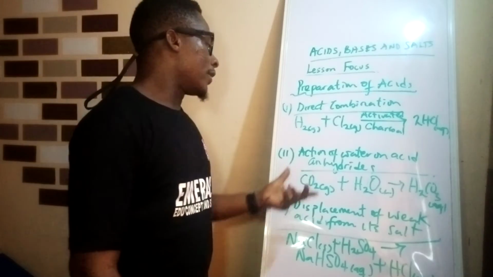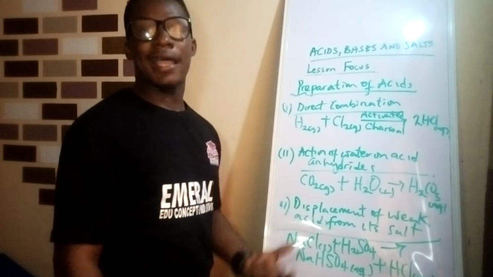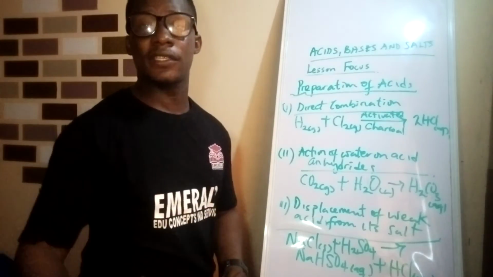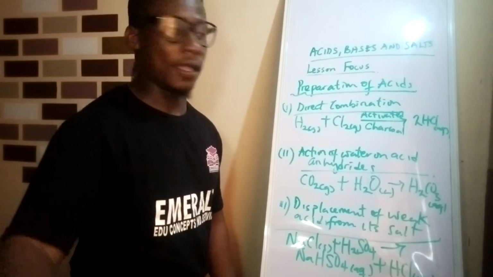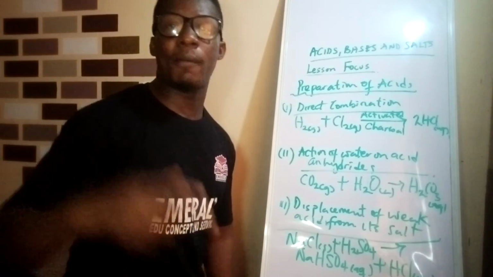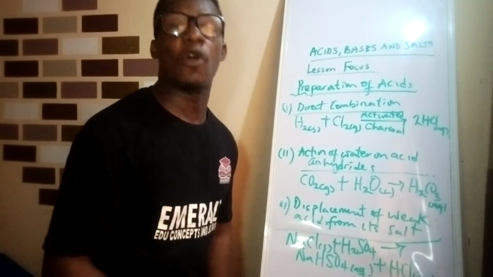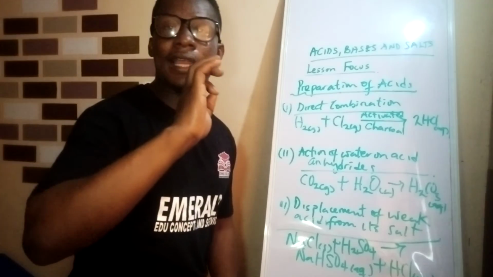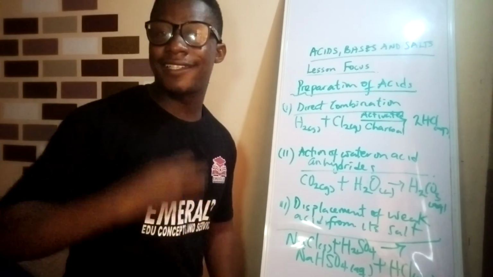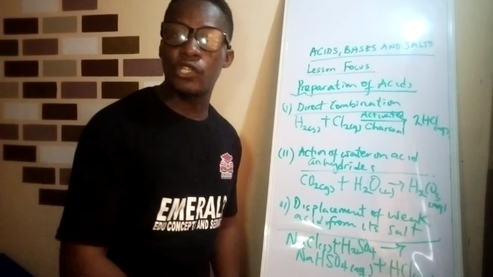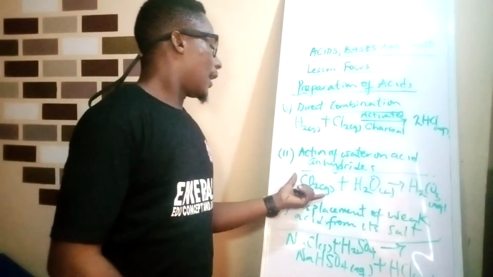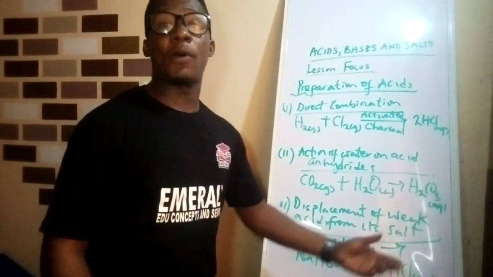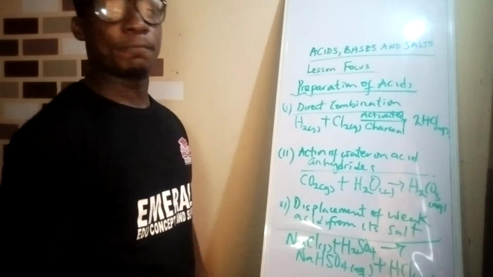Then another one is action of water on acid anhydrides. Acid anhydrides, also called acidic oxides, are oxides of non-metals that dissolve in water to produce an acid. So when an acid anhydride like CO2 is dissolved in water, it produces H2CO3, carbonic acid. So this is another way of producing acid.